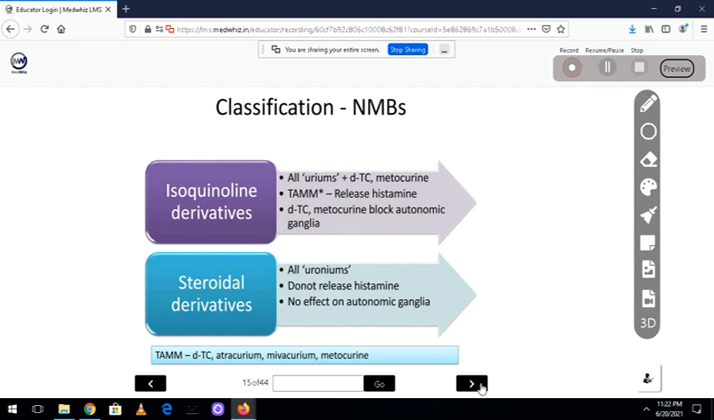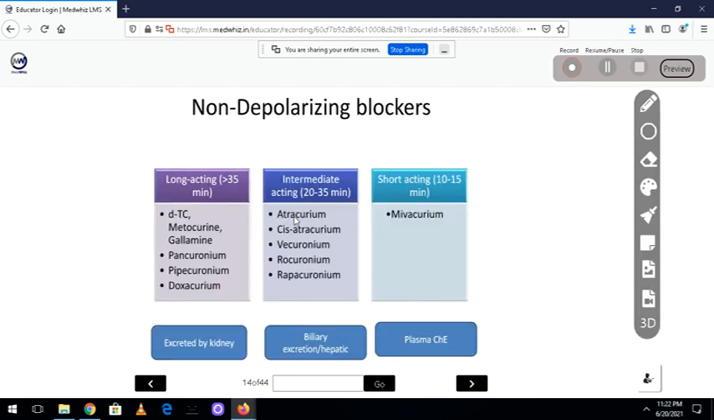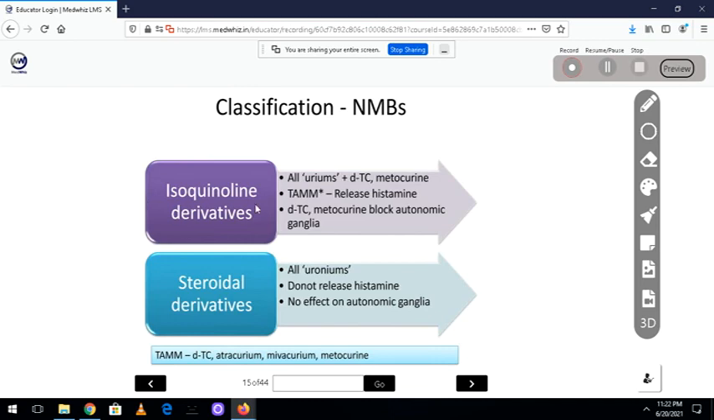Now you can also classify them in two varieties. The first classification I gave you was depending on the duration of action. Now you can also classify them as those chemically derived as isoquinoline derivatives and those which are steroidal derivatives. What is the difference between the two? Isoquinoline derivatives all end with urium. If you read the names, let me go back. Urium, right? Steroidal ones end with curonium, but here it is urium. So these are the different aspects. Isoquinolines end with urium.